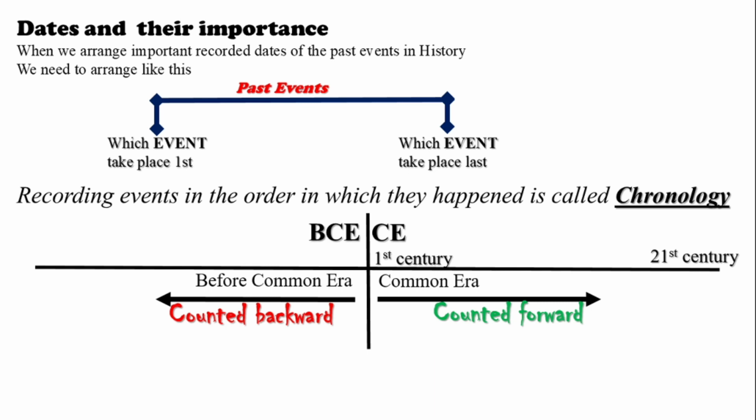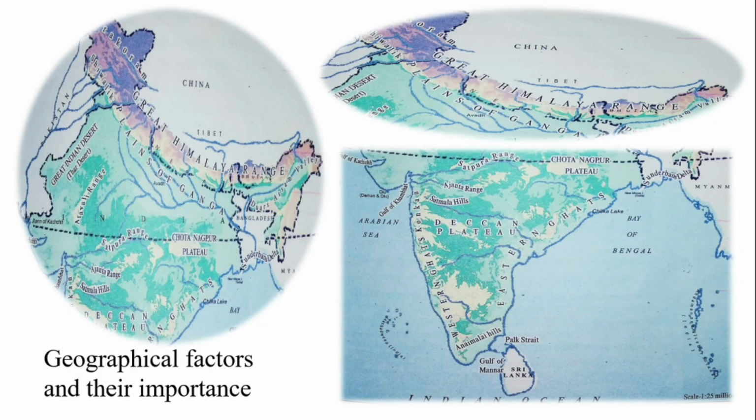If you look at the top, you'll be able to see the century. In CE, that is common era, we count centuries beginning from the first century, and now we all live in the 21st century. That is at present. The next topic we are going to cover is the geographical factors and their importance.